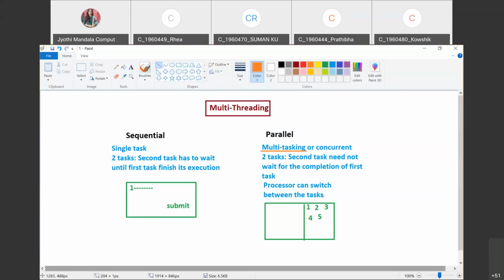Remember, in anything, we have to write our things where we have to effectively utilize our processor. We should not keep our processor idle. Processor time should not be wasted. So how much effectively you use the processor, that much effectively your work will be done. Are you understanding? So that's why you should not keep your processor idle. And if you are going with sequential, there may be a chance that the processor will be idle. So to effectively utilize your processor, we need to perform the multitasking approach. Then how to do this multitasking, we are going to learn now.